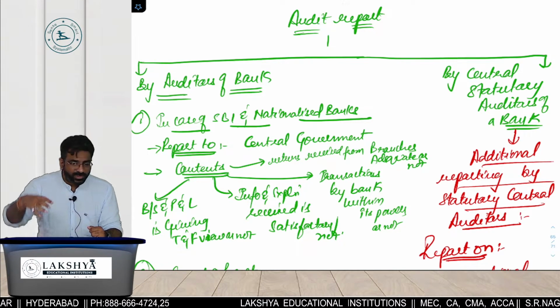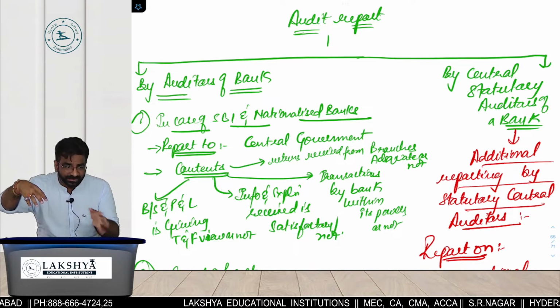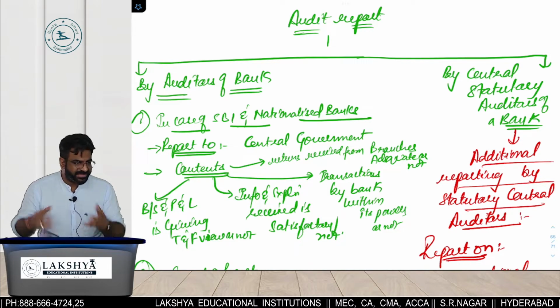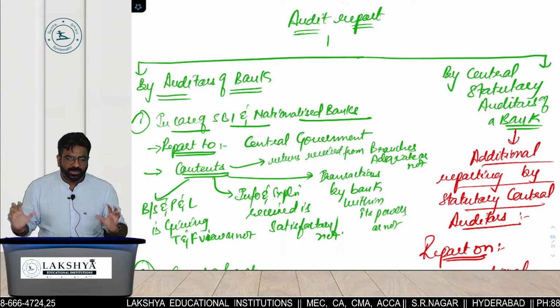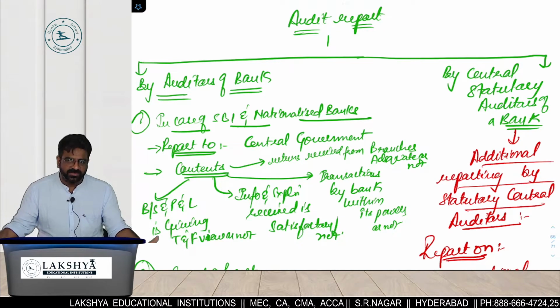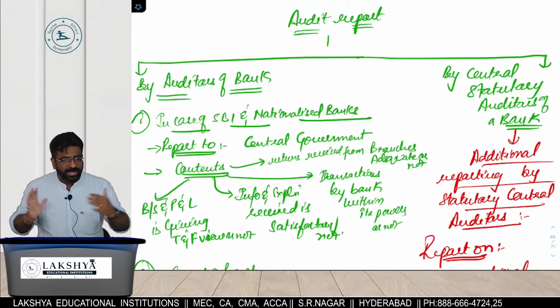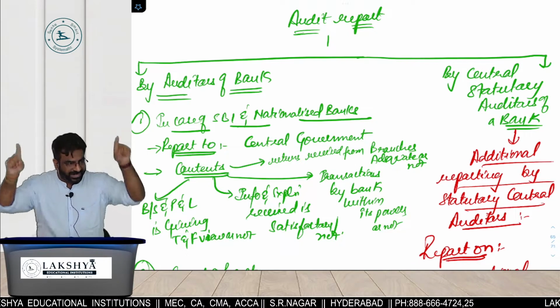Central State. So he is the auditor of HDFC. We are the auditor of HDFC's branch. So we are the branch auditors and he is the main statutory auditor. What will he do? He will get 16,000 financial statements and 16,000 audit reports. He will prepare one audit report and one financial statement of total HDFC.